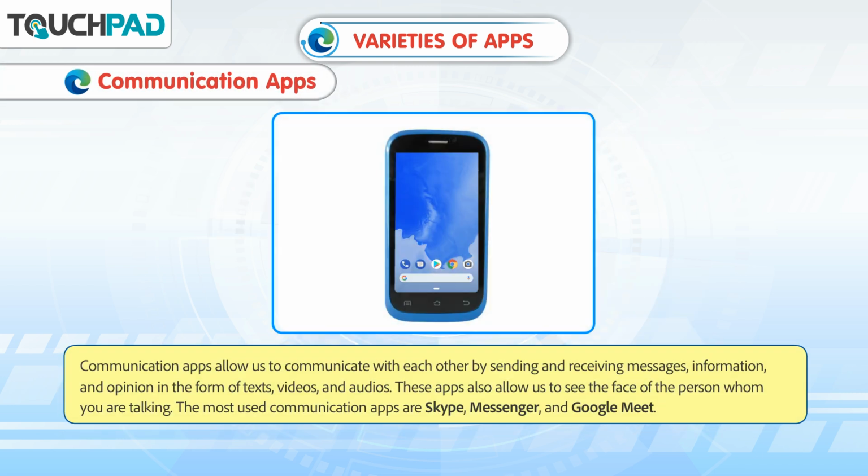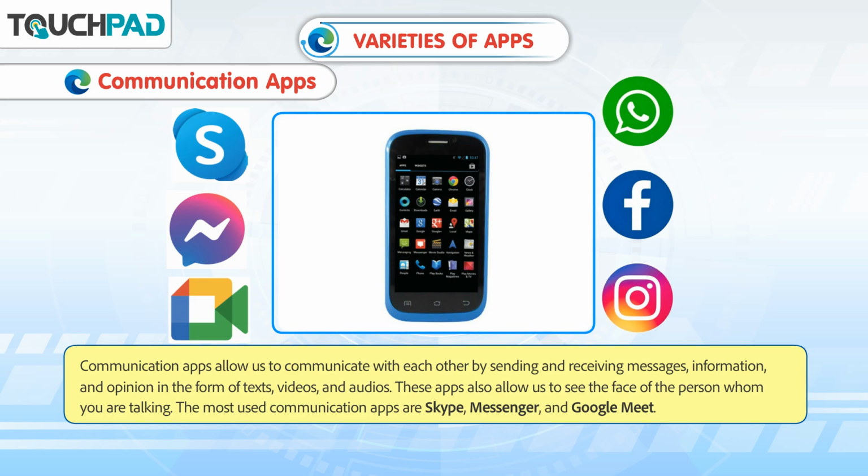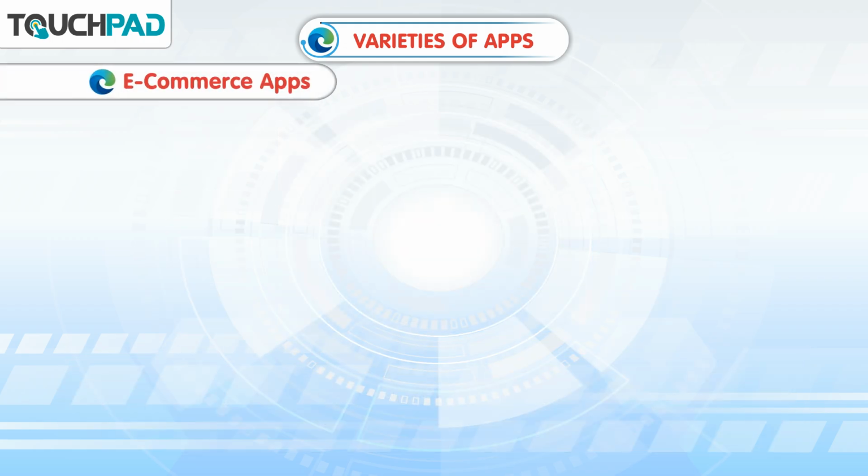Communication apps. Communication apps allow us to communicate with each other by sending and receiving messages, information, and opinions in the form of texts, videos, and audios. These apps also allow us to see the face of the person whom you're talking to. The most used communication apps are Skype, Messenger, and Google Meet.